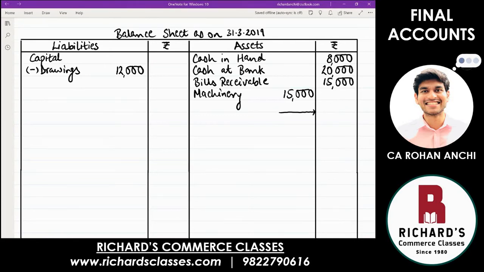Then next is motor car, continue below that. Also an asset, again having adjustment, inner column 18,000. Then continue further. Next is returns, and these are sales returns we had discussed.